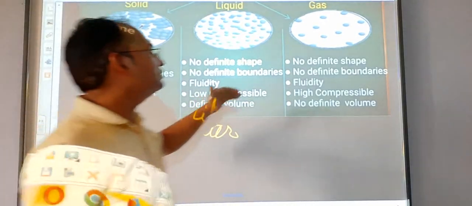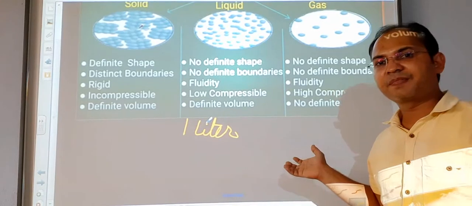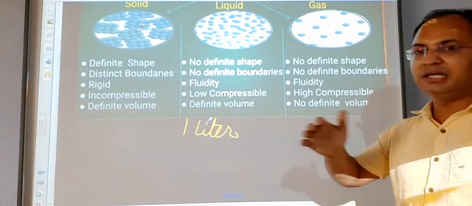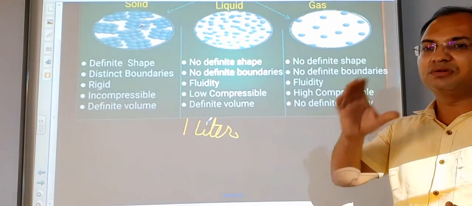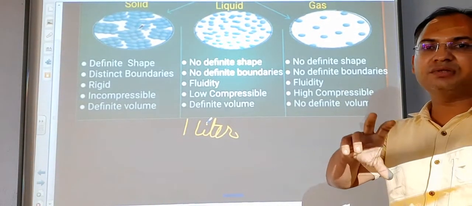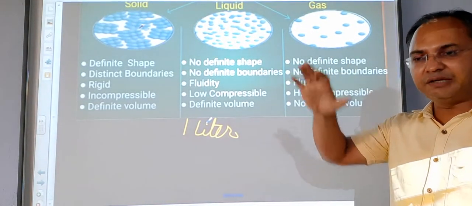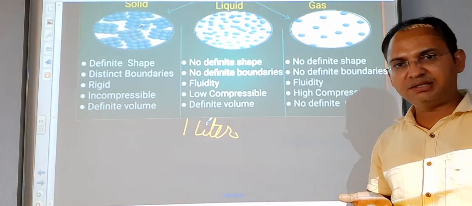But students, in case of gases, it is not fixed. If we put a gas in a 1 liter vessel, it will occupy the whole vessel of 1 liter. The same 1 liter of gas, if you put in a large cylinder, it will occupy the whole space of the cylinder.